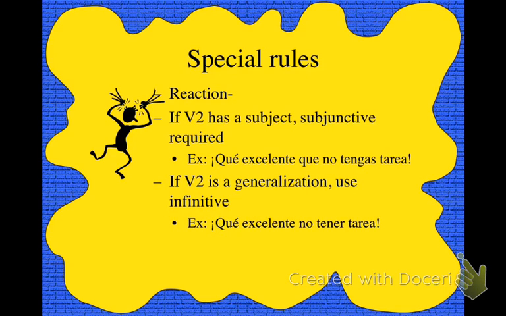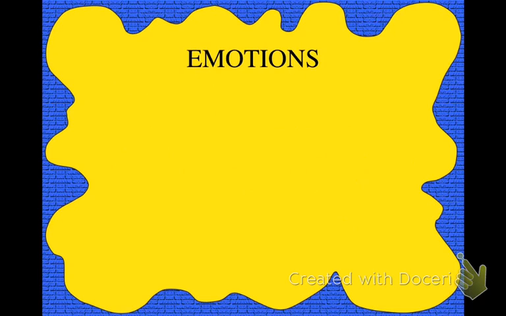Se plus an adjective, que plus an adjective. If you have a subject, you have to conjugate your verb. It has to be in the subjunctive. If you don't have a subject, you cannot conjugate your verb. It's going to go straight to the infinitive. So, qué excelente no tener tarea. How wonderful to not have homework. And qué excelente que no tengas tarea. So, special rules, we did that.